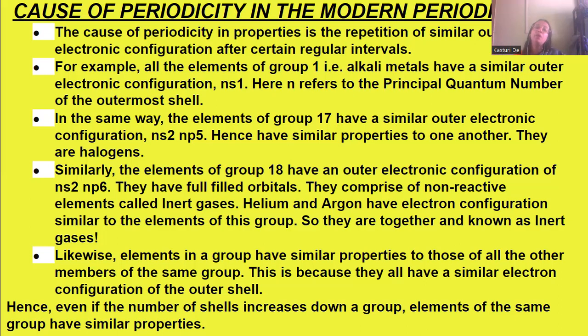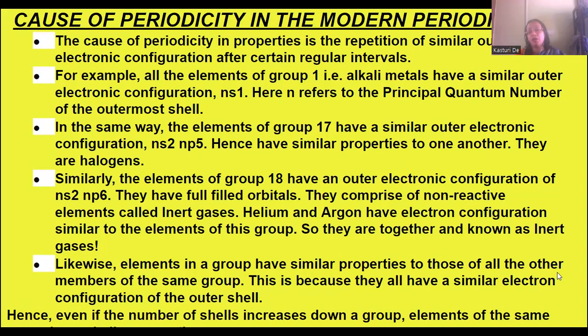Likewise, the elements in a group have similar properties to those of all the other members of the same group. This is because elements in the same group have a similar electronic configuration of their outermost shell. Hence, even though the number of shells increases down the group, elements of the same group have the same electronic configuration and similar properties. Clear?